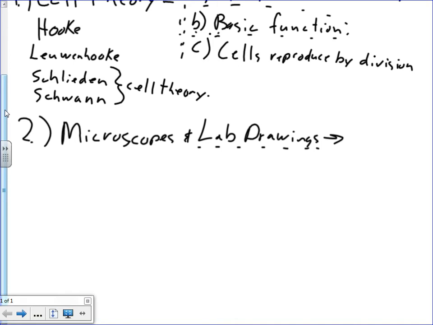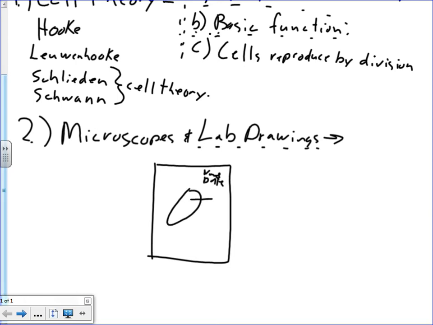Remember that a lab drawing is done in pencil. What should you bring to the exam? Certainly a pencil. You might want to bring a pen too, but a pencil would be important. If this is a sheet of paper, your name and the date go here, your drawing goes in the middle, and your labels all go to one side.